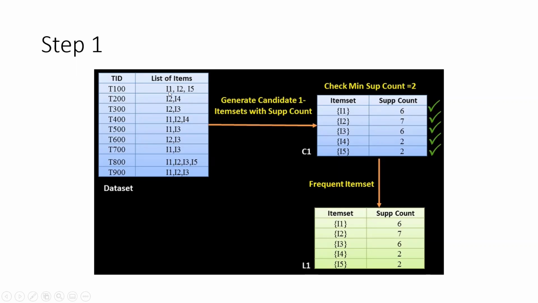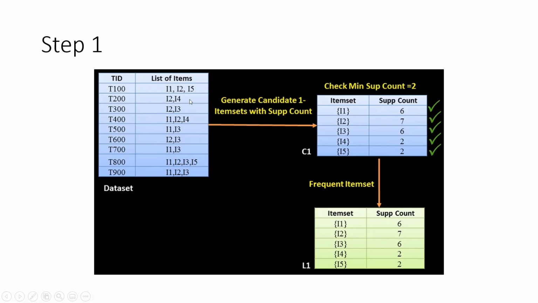So I1 is present in T100, T400, 500, 700, 800 and 900. So it is present in 6 transactions. So that is what you say as support count is equal to 6.